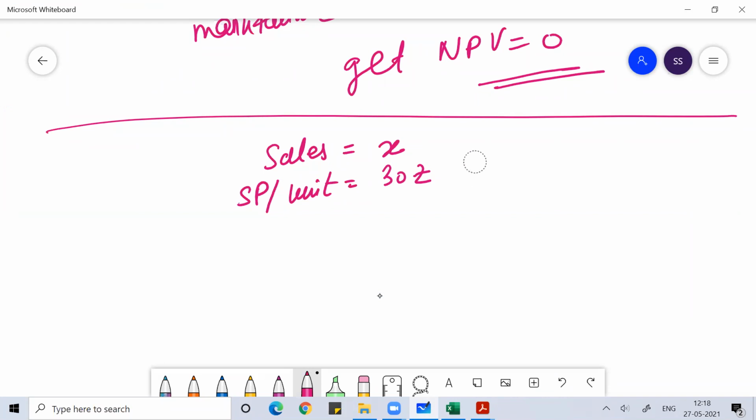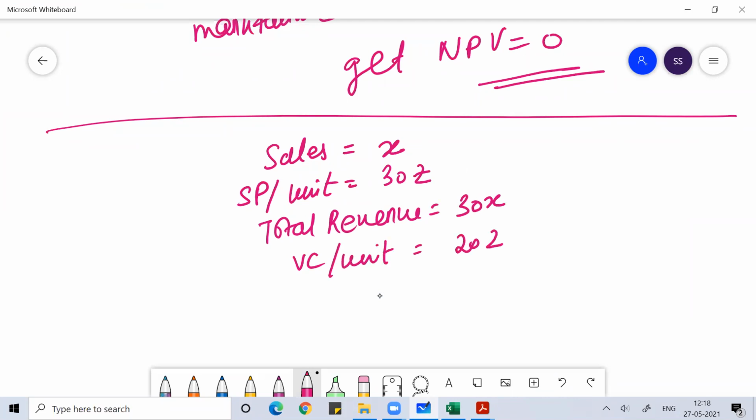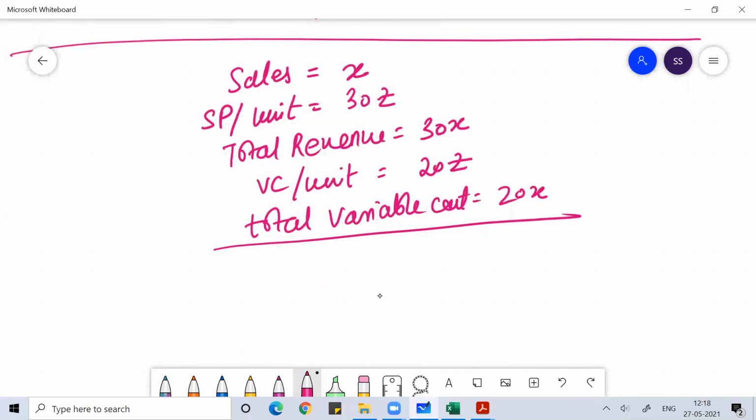Okay, so I can write total revenue. The total revenue will be equal to 30x. Then variable cost per unit is given to you as 20 rupees, so the total variable cost will be 20x. If you subtract the total variable cost from total revenue, you will get total contribution. So your total contribution is 30x minus 20x, which is equal to 10x.